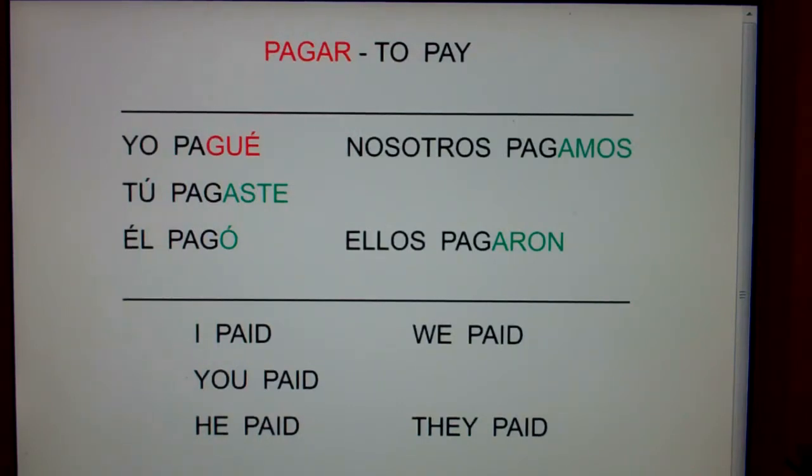Okay, so the only form that's irregular is the yo form. Now, why is the yo form the only form that's irregular of a car, gar, zar verb? Well, the yo form's the most irregular because it's used the most. So again, pagar is to pay. It's irregular in the preterite. In the yo form, you chop off the GAR and you add GUE.